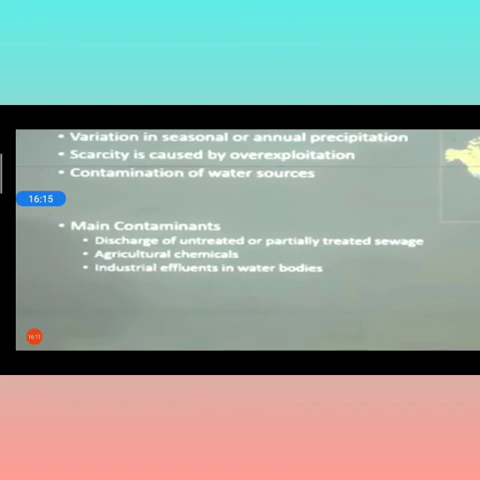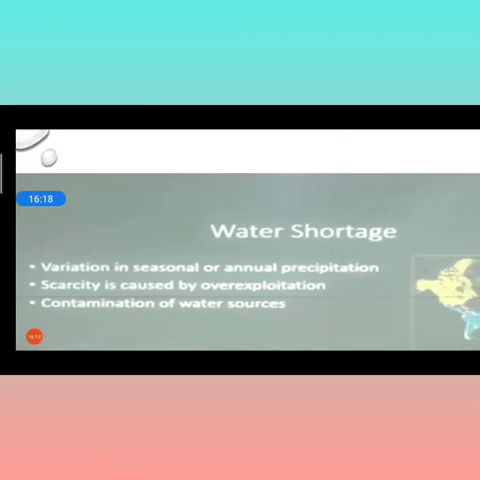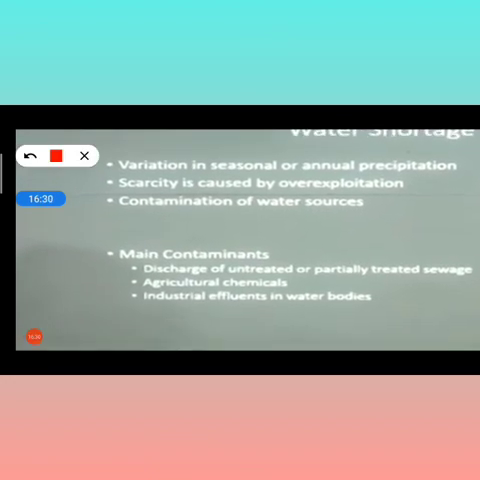Now here the scarcity is caused by over exploitation. Over exploitation means overusing any product or any thing, and contamination of water is the biggest problem. So what is contamination of water? If the water is contaminated, it will not be safe for people to use. And how will the water be contaminated? Whatever material comes from the factories and the sewage will be mixed into the river water, and chemicals used in agriculture mix with the river water. So that shows that the contamination of water will increase.